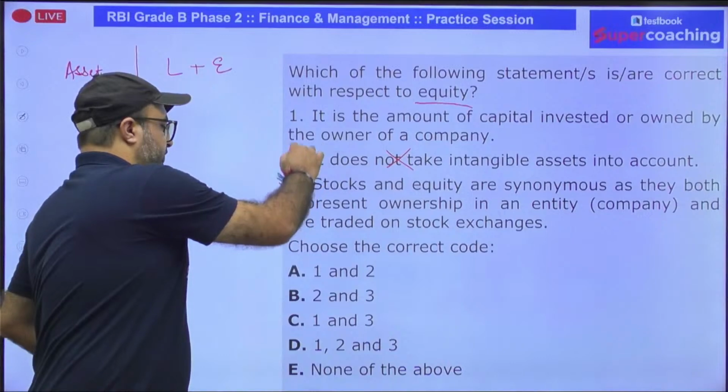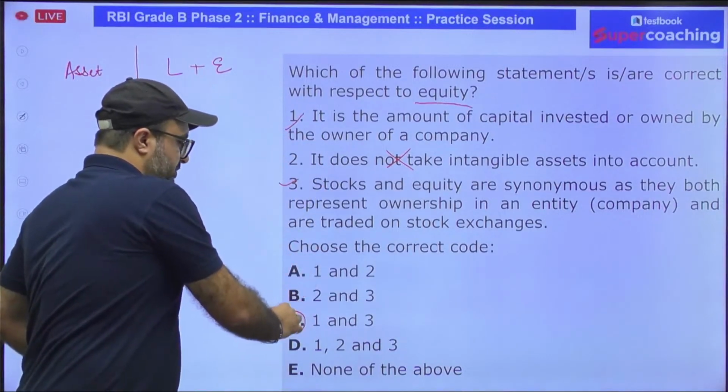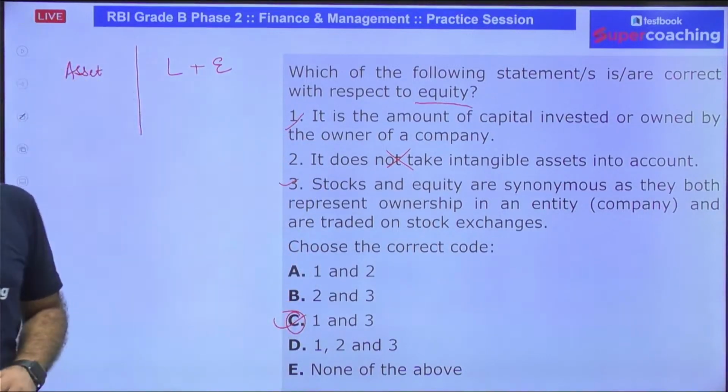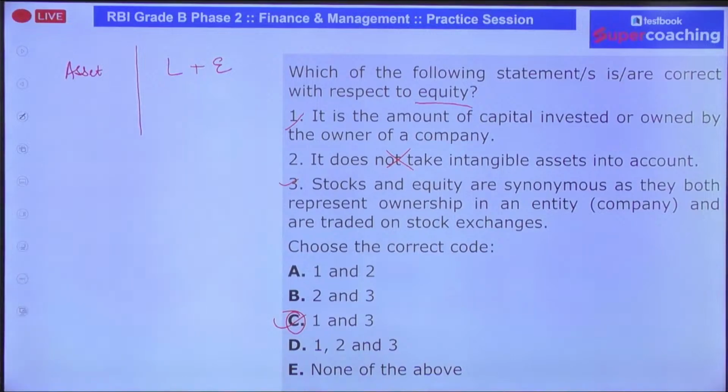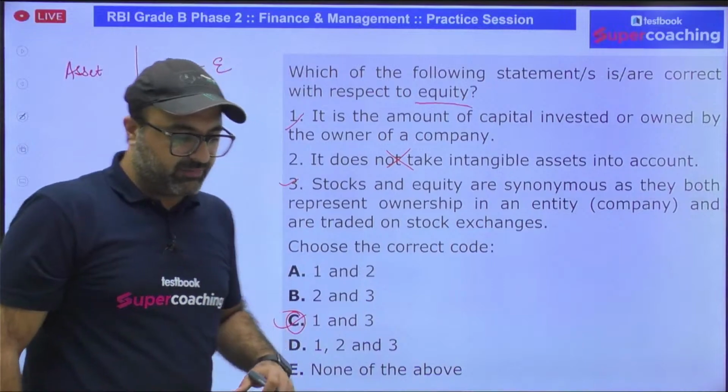So 1 and 3 are true. So according to this, C option is going to be your answer. Remember that intangible assets such as reputation or brand identity can be accounted for by the equity. That is true. So 1 and 3 are correct. Second statement is incorrect. So we will be excluding the second statement from our answer.